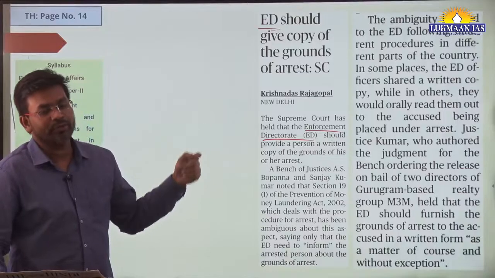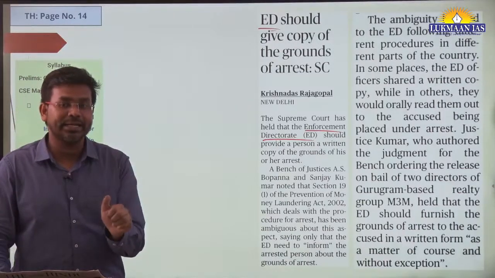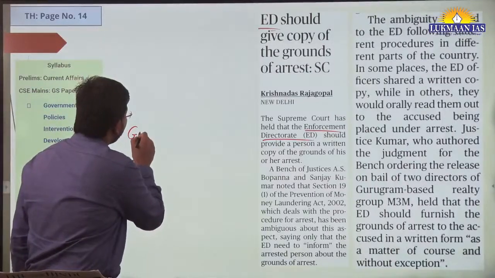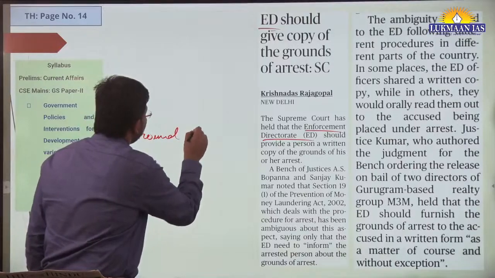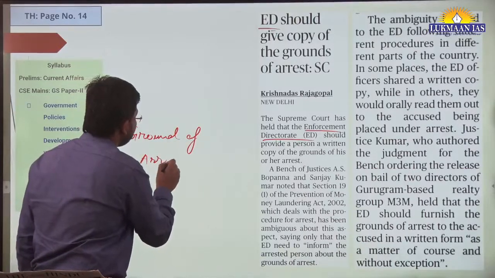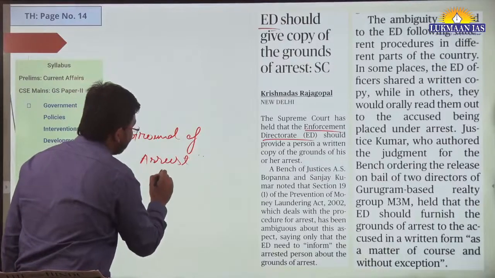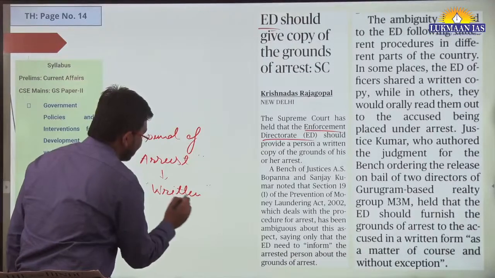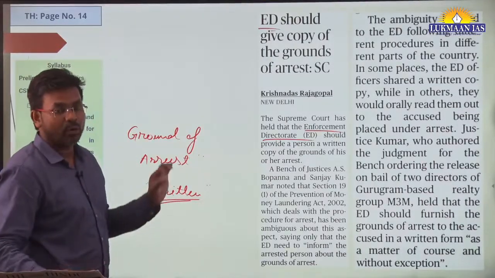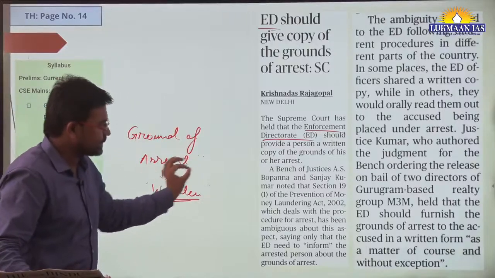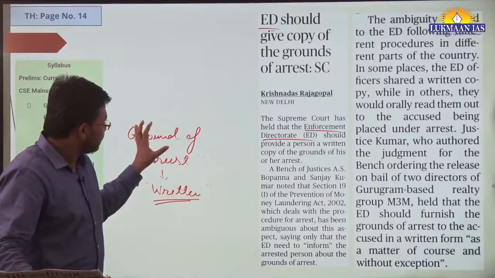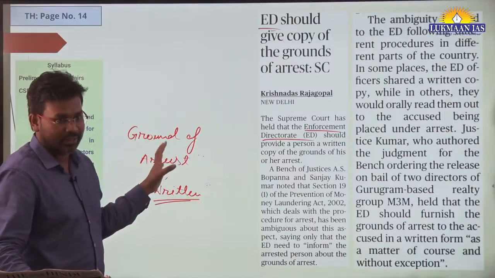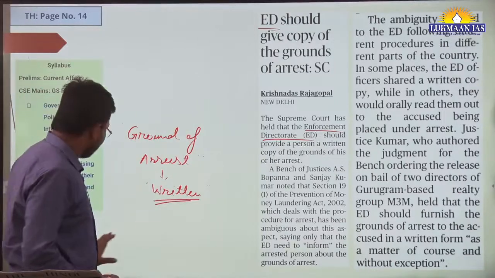In general, the Supreme Court of India has said that whenever the Enforcement Directorate is arresting any person, they should tell the ground of arrest to that person, okay? Ground means the reason why he is being arrested. It should be given in a written format, without any miss, in all the cases. The Supreme Court said that in southern states some people are giving it in written format, but it should be given everywhere. So that is the case.